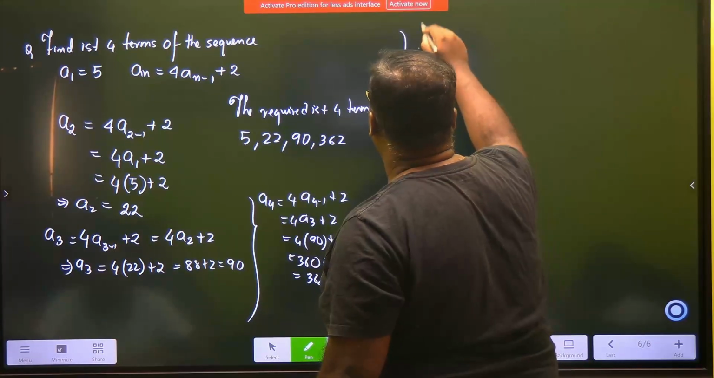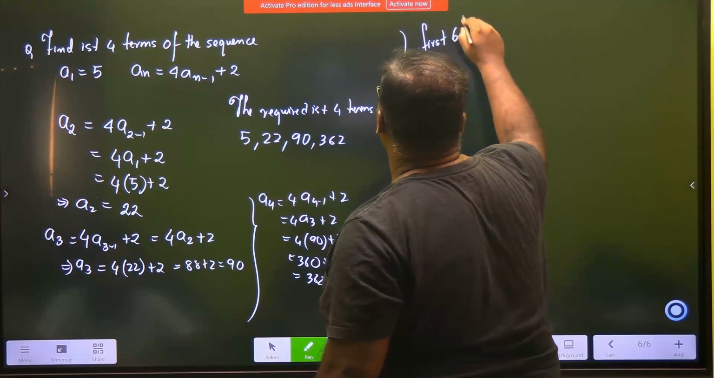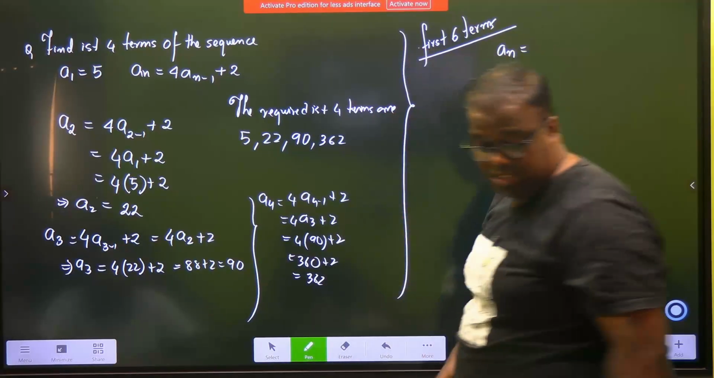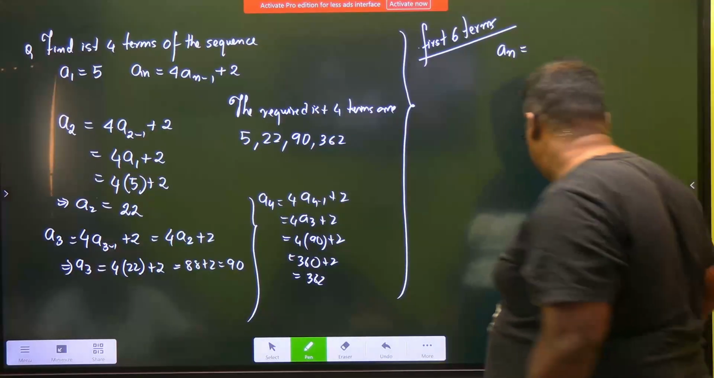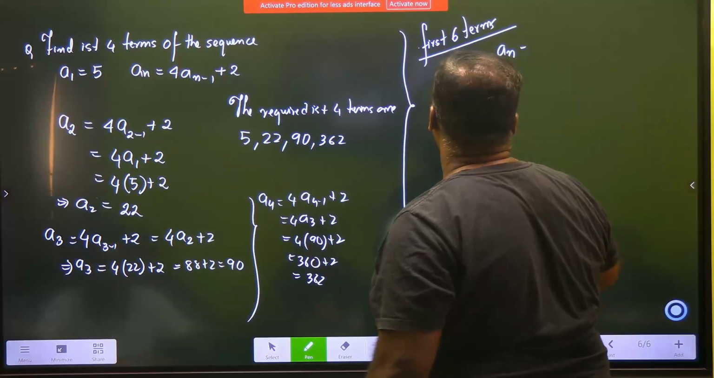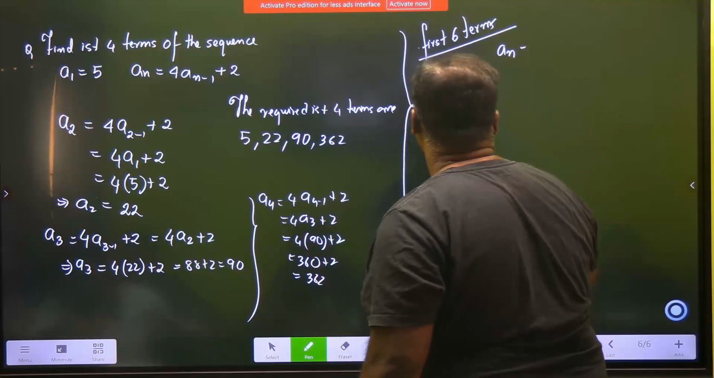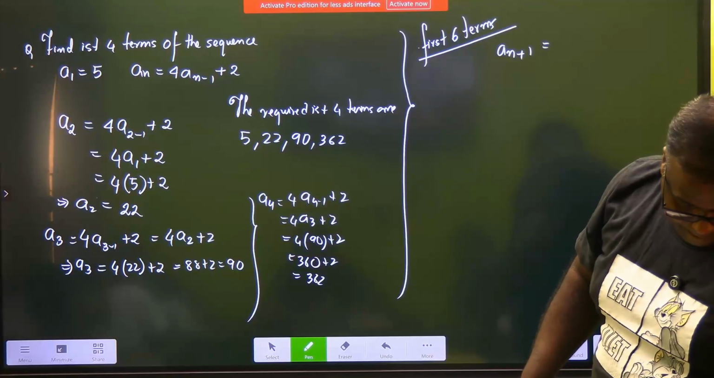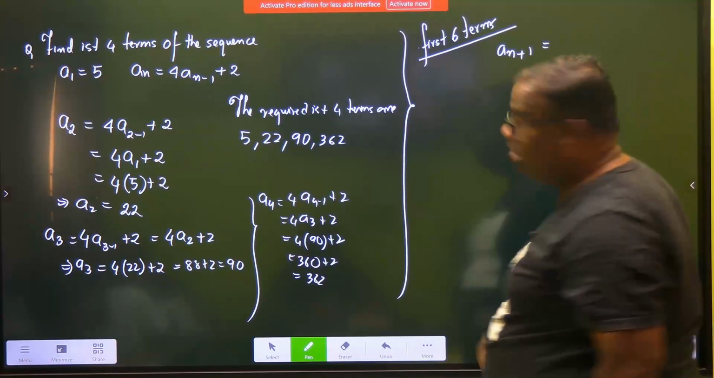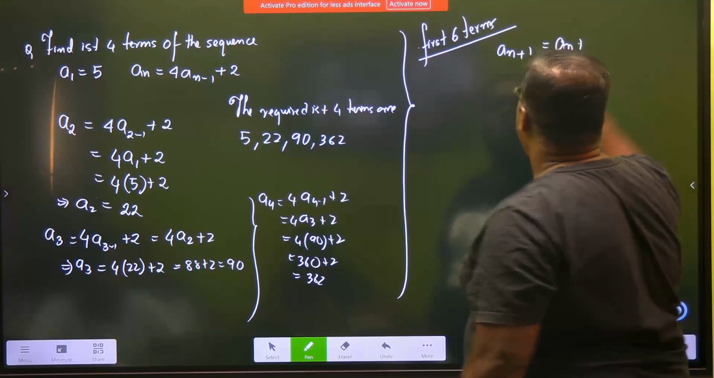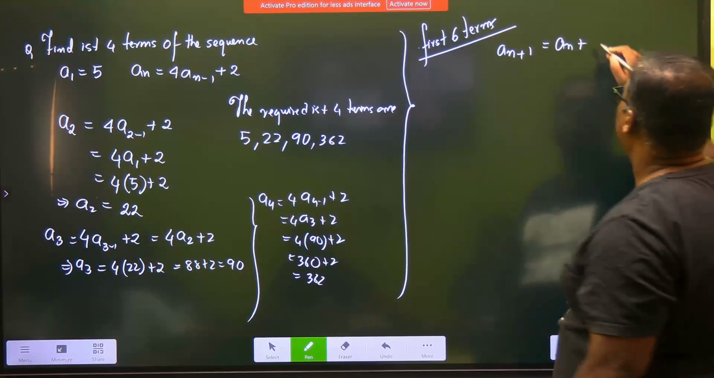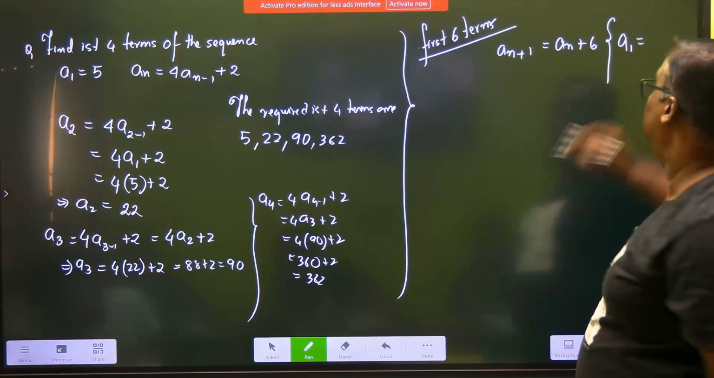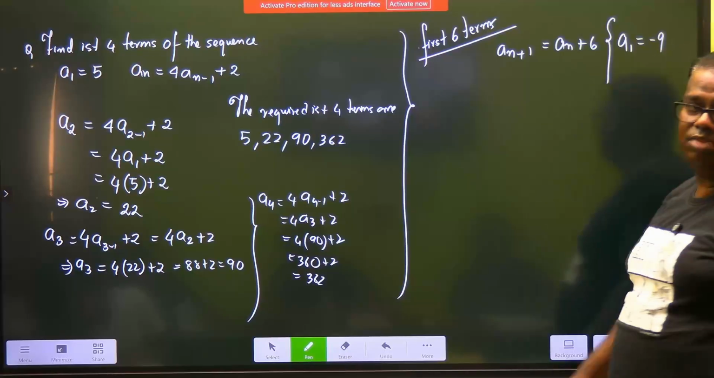You're going to find out the first 6 terms. You need to get me the first 6 terms of a sequence. The sequence represents a_(n+1) equal to a_n plus 6, and they have given a_1 is equal to minus 9. A_1 is given as minus 9.